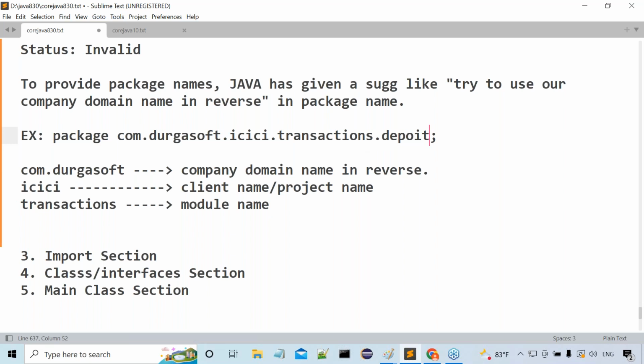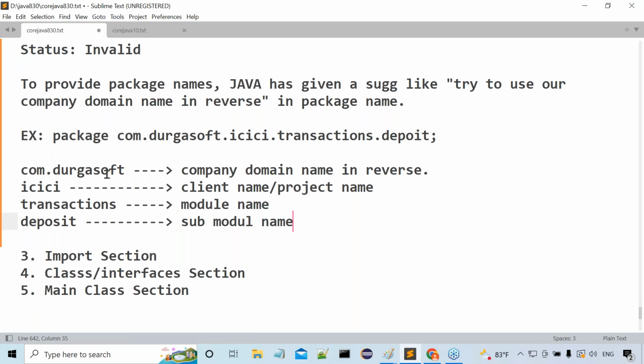Deposit. If I provide deposit, then what is this? Deposit is a name here in the package name. Deposit is nothing but the submodule name. In transactions, how many types of transactions are available? Different types of transactions are available or not? What are the different types of transactions here? Maybe deposit, or withdrawal, or transferring some amount from one account to another account; different transactions are available. Am I right or not? So in the transactions module, for which submodule am I especially working now? The deposit module. Under this deposit module, I need to prepare more and more classes and interfaces. So here we are getting this one.